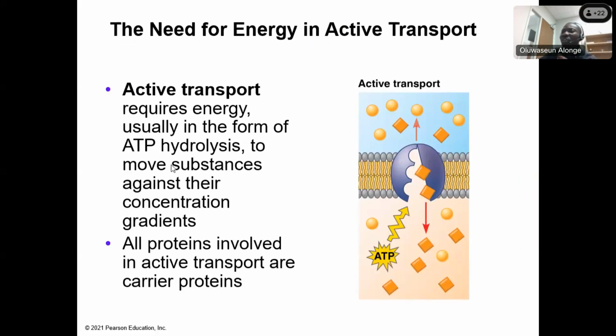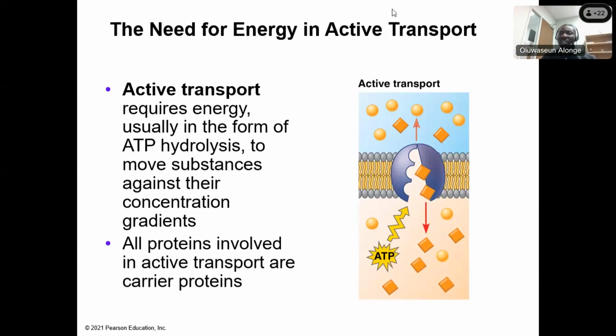Now, when do we talk about active? This is passive because it's going from high to low. Now we begin to talk of active whenever something is coming from where it is low to where it is high. That would be active because it requires energy, because it's now going against the concentration gradient.